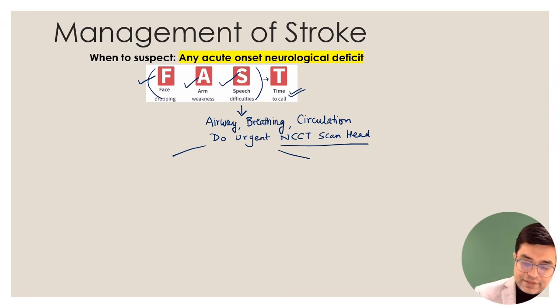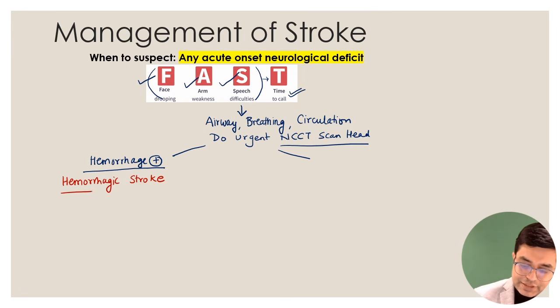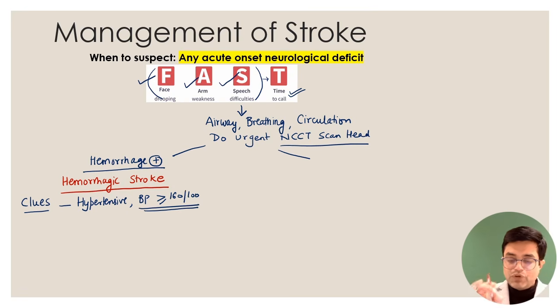When you do CT scan, if you find that the patient is having hemorrhage which is present, then it is likely to be a stroke which is called as hemorrhagic stroke. Hemorrhagic stroke usually occurs due to intracerebral hemorrhage, and these patients, there is no thrombolysis which should be done. So remember, hemorrhagic stroke, what will be the clues in the MCQ or in the case scenario? Question will say that the patient is hypertensive. So hypertensive patient, often having BP at the time of presentation equal to or more than 160 by 100, you should assume that it is likely to be a hemorrhagic stroke.